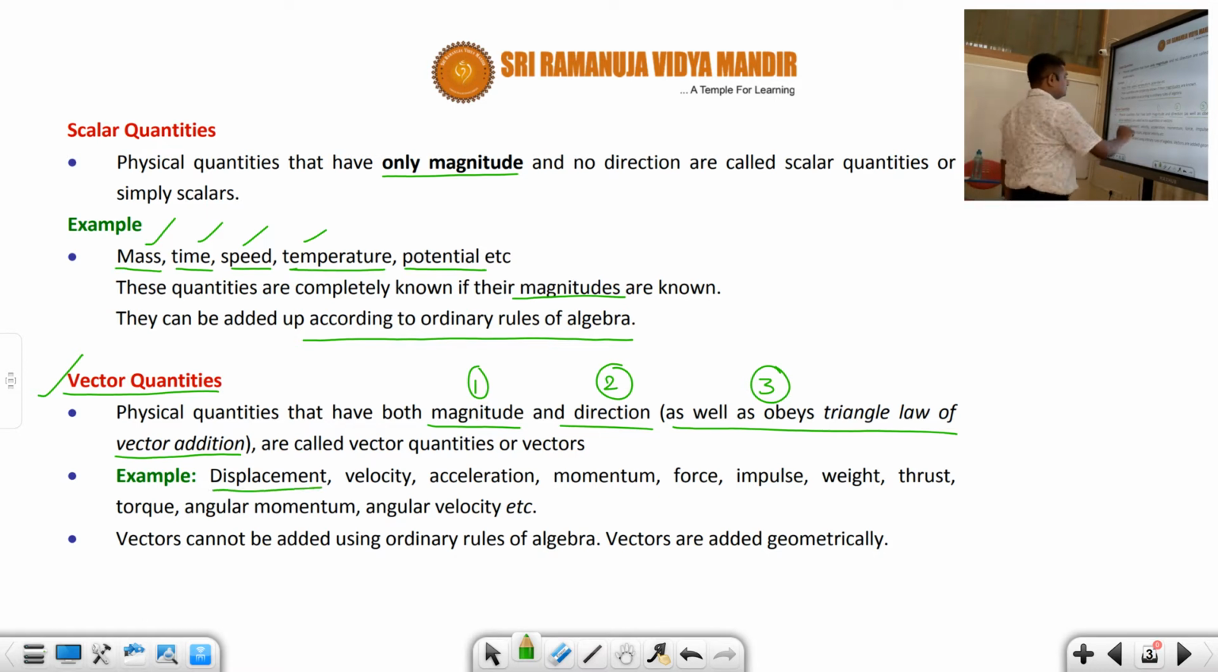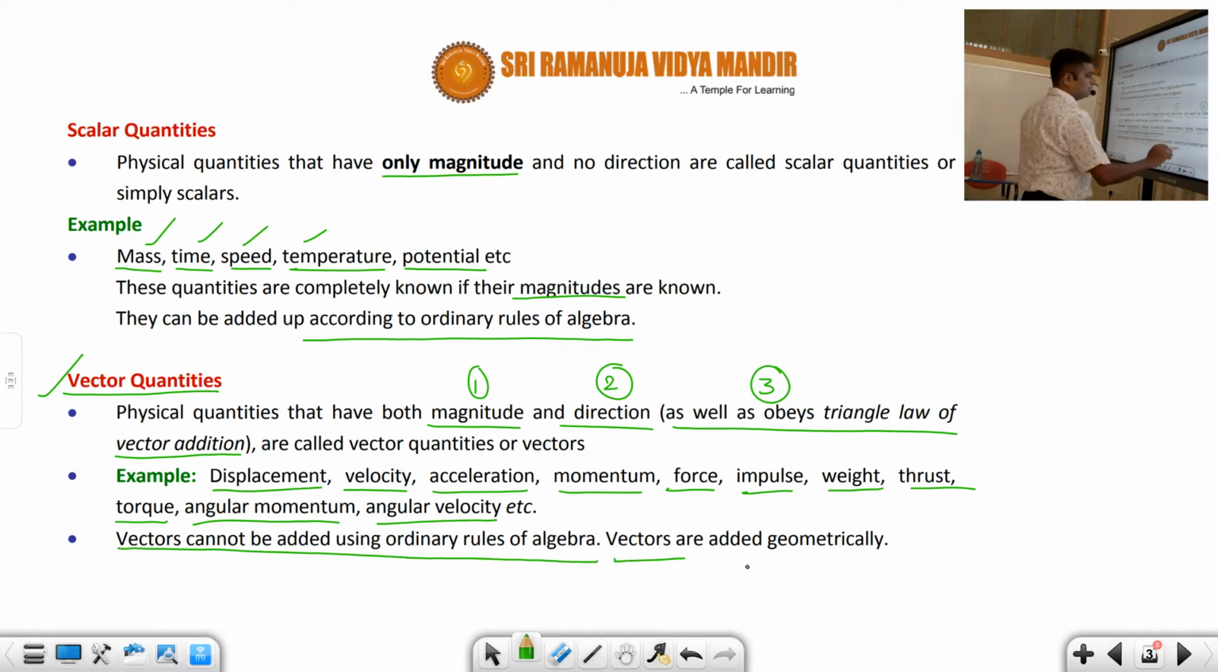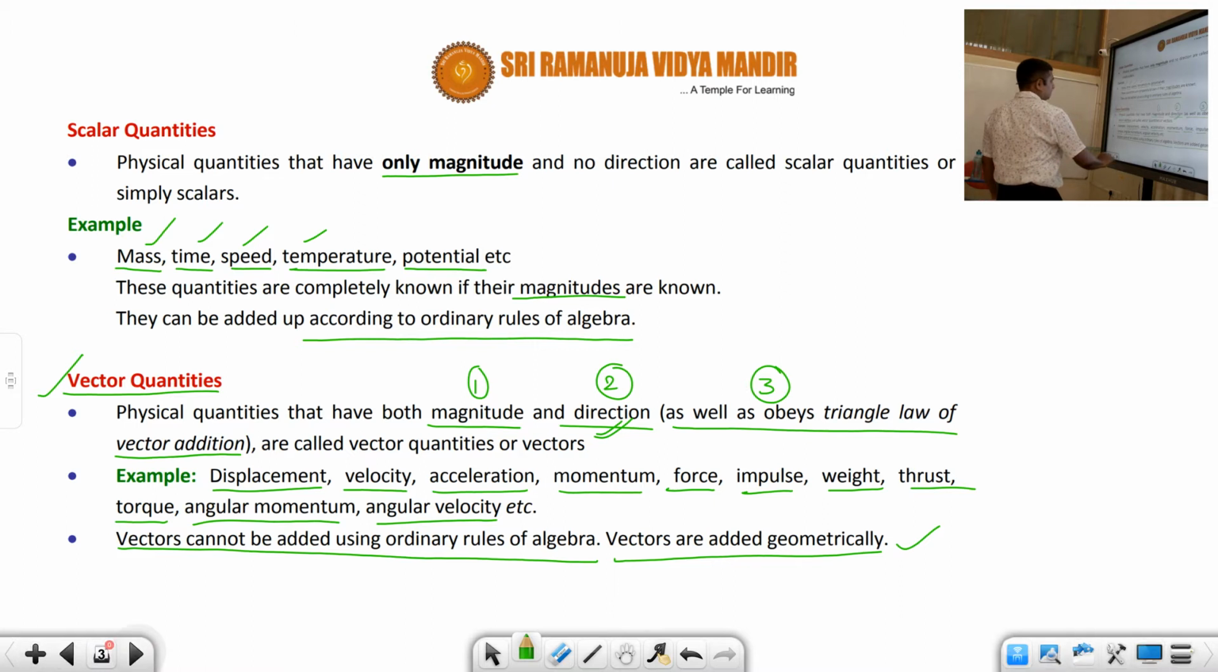Okay, what are the examples, students? Displacement, velocity, acceleration, momentum, force, impulse, weight, thrust, and many more. Torque, angular momentum, angular velocity, which we are going to study in the further chapters. And these vectors cannot be added using ordinary rules of algebra. They have a separate method for adding, subtracting, and multiplying. Therefore that algebra is called vector algebra. They have to be added geometrically, students, because of the direction involved. So this is the basic differentiation between the scalar quantity and vector quantity.